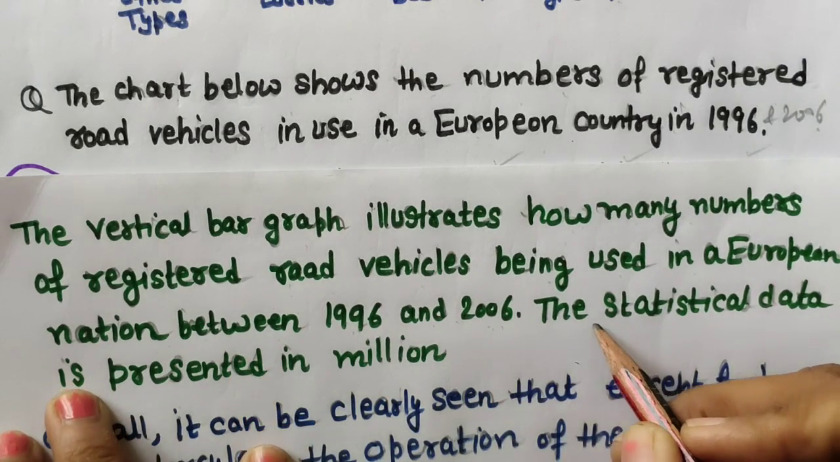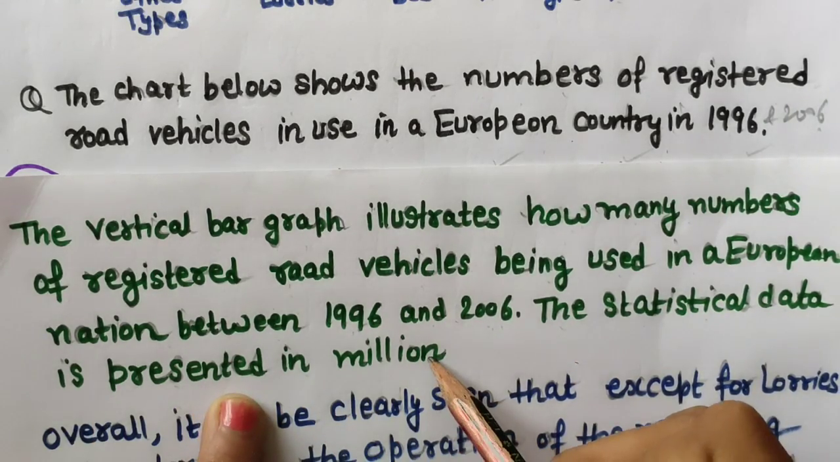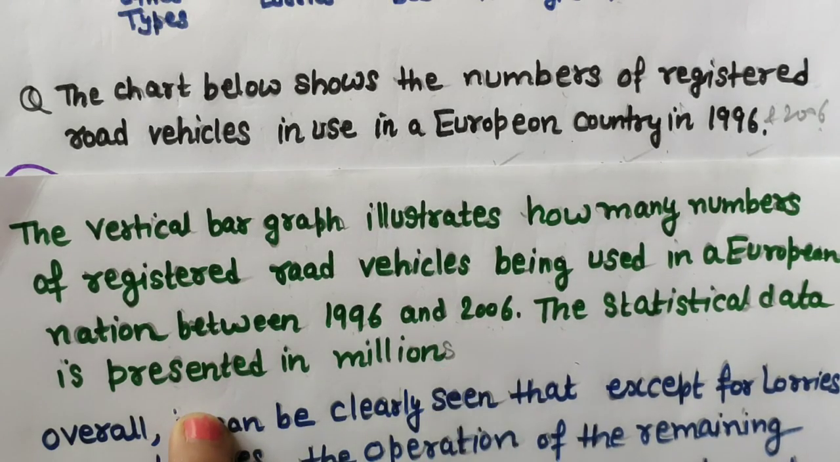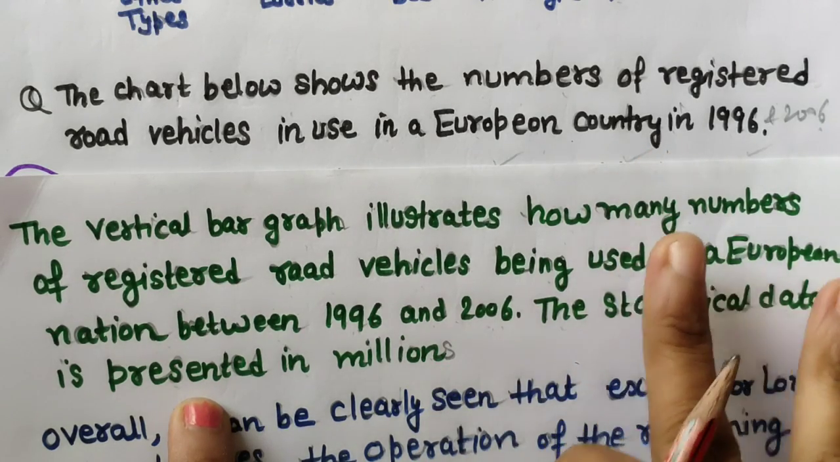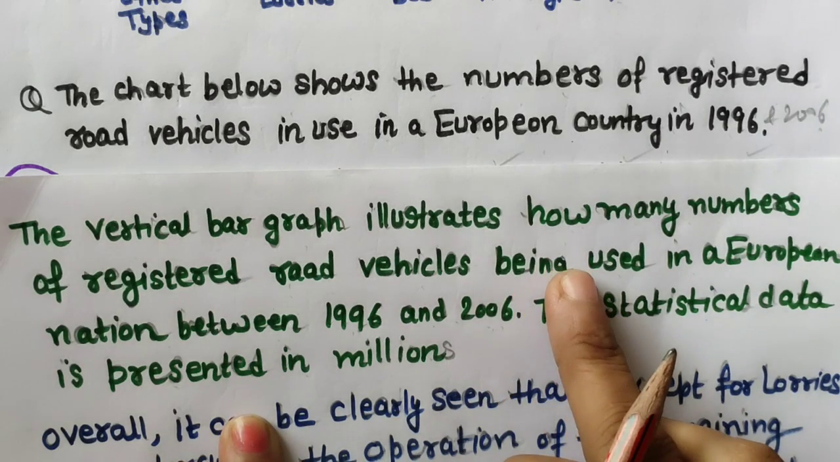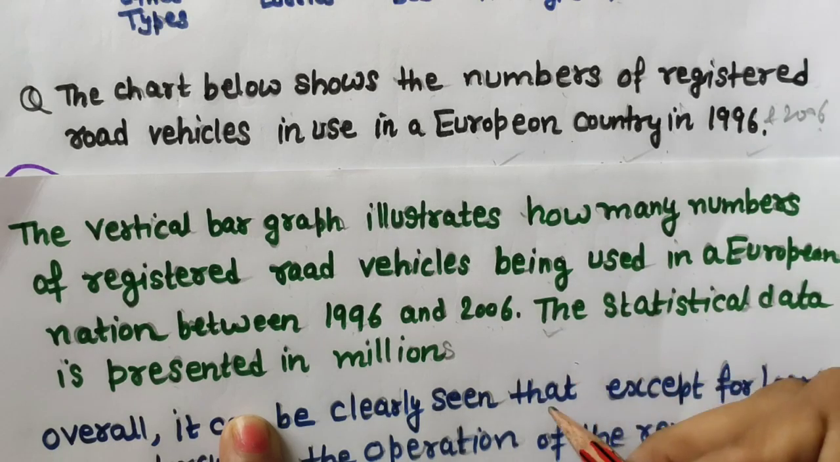And you have to tell the examiner that the statistical data is presented in millions. Okay, they have given millions, then you will be using the word millions. Now this is the introduction, a simple introduction. Just try to learn how I am telling you, just change the words, use synonyms, and write the same thing, but this line is also important to write.